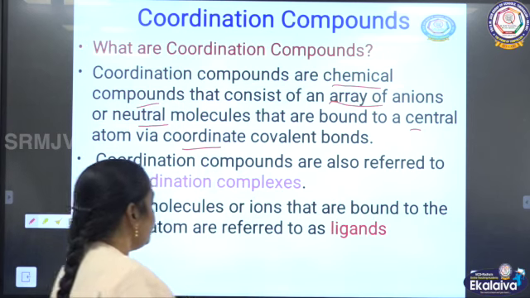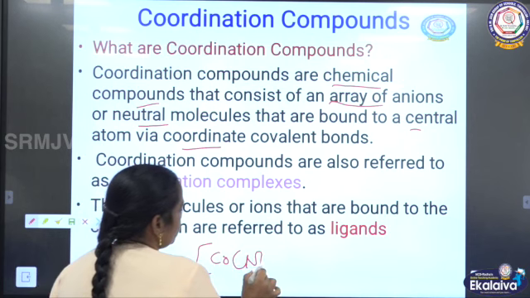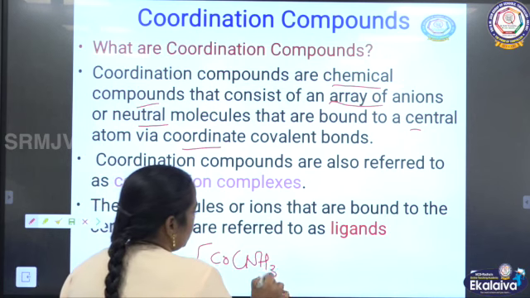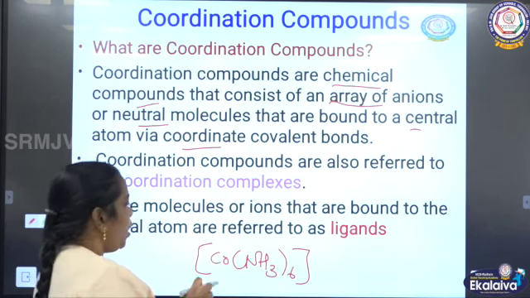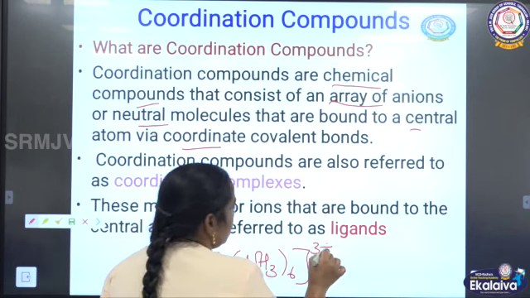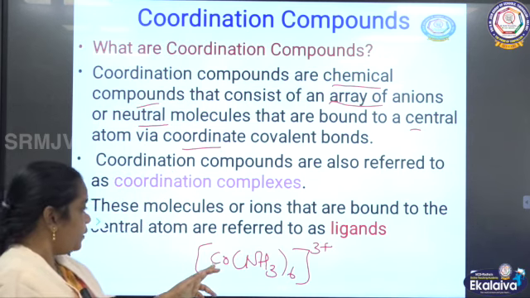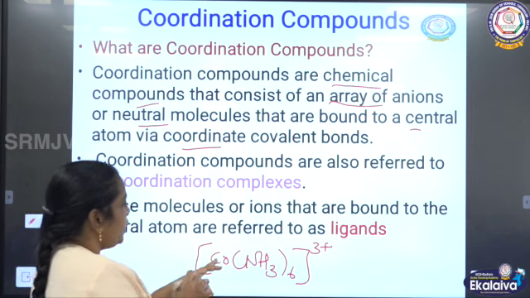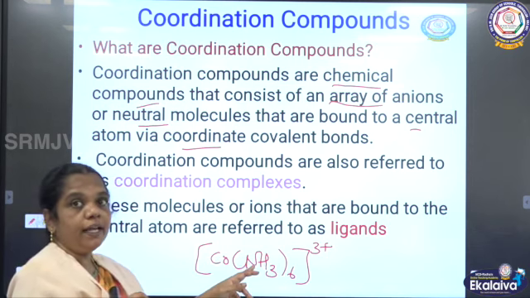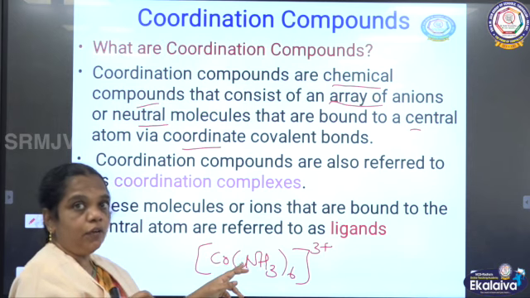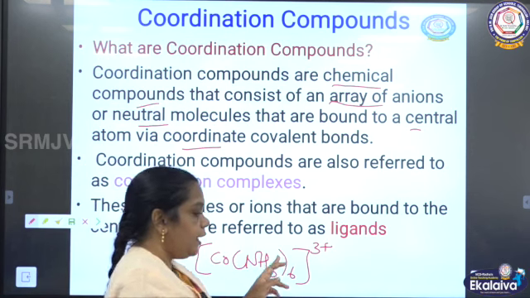For example, you can see hexaamminecobalt(III) ion, [Co(NH3)6]3+. In this, it can be arranged, and this is the central metal atom. Cobalt is the central metal atom and ammonia, the ammine, is the ligand. You are going to learn about this later. So these are all arranged in an array.